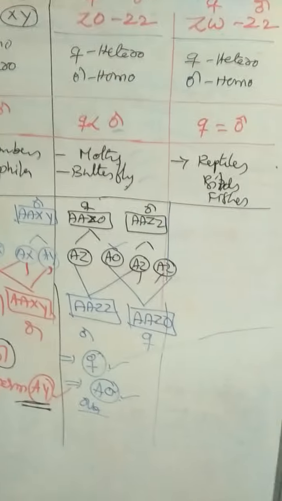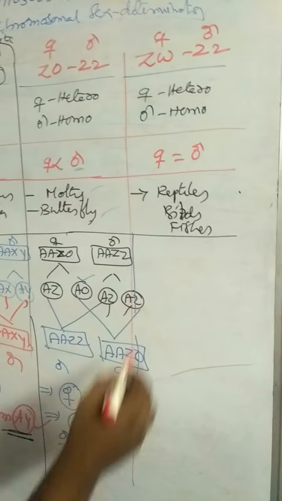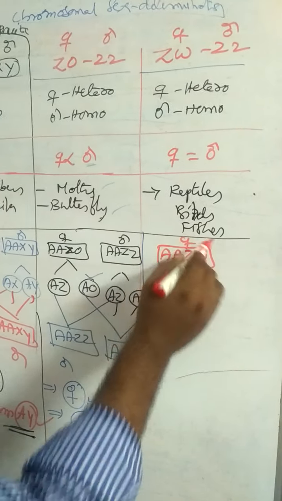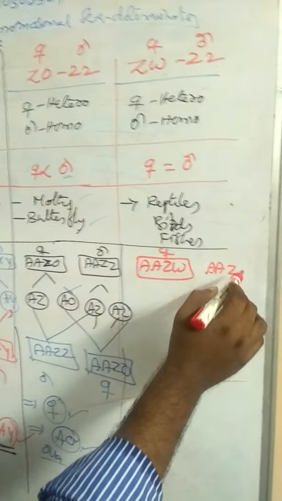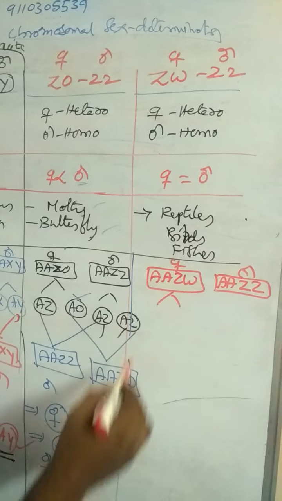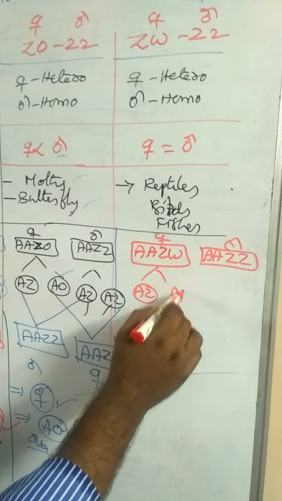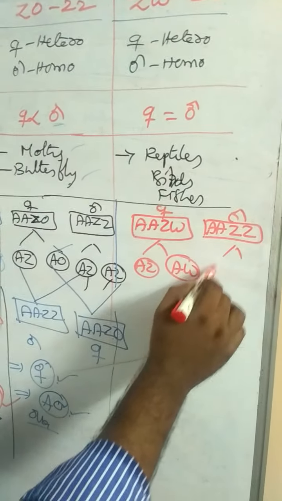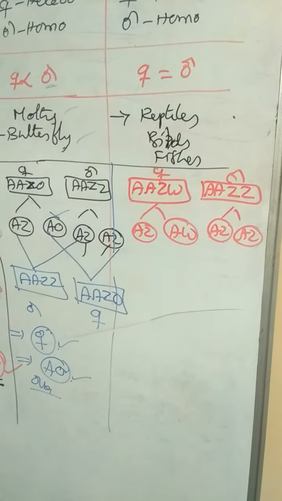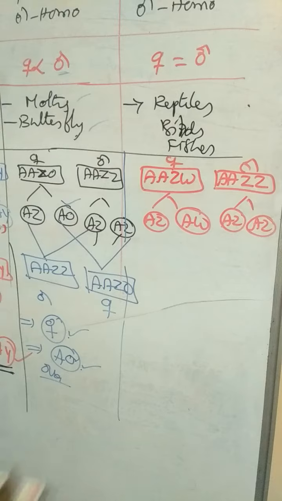And the last one is the ZW-ZZ method. Here two autosomes and ZW, that is female. Two autosomes and ZZ, this is male. Female produces dissimilar gametes: ova with AZ and other ova with AW. Males produce similar gametes, AZ and AZ.